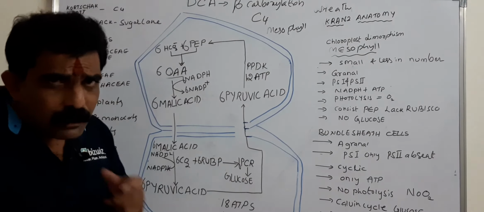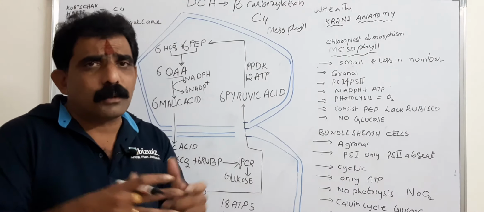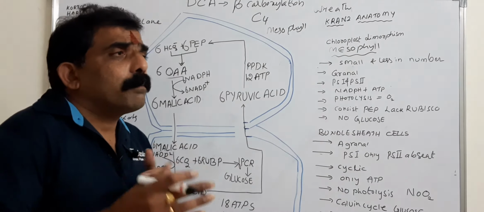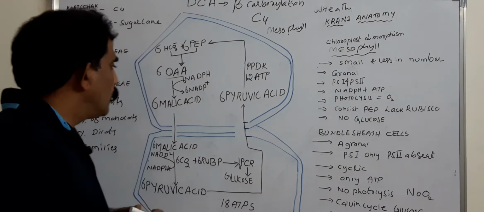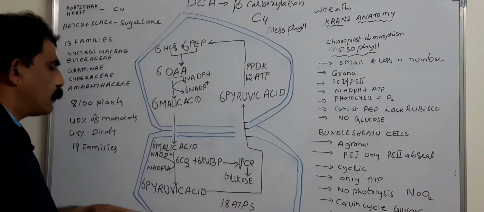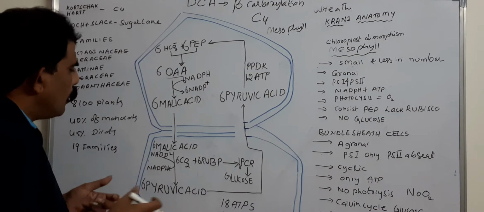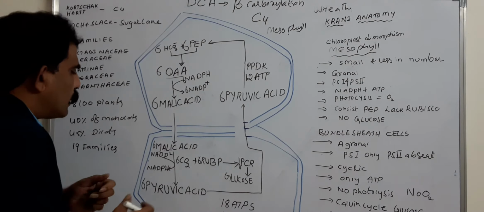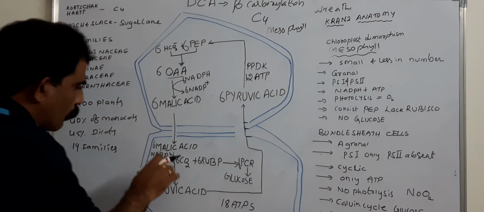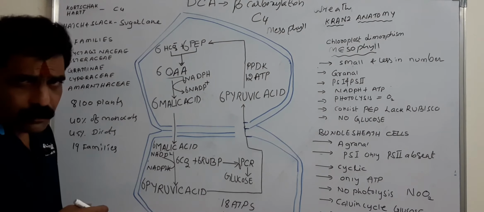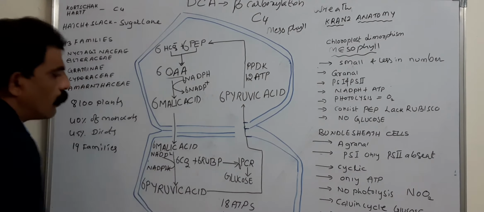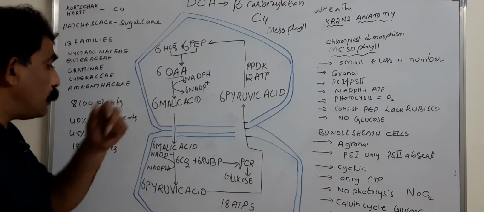All the mesophyll cells and bundle sheath cells are connected through cytoplasmic connections, plasmodesmata, cytoplasmic passages among the cells. Now, through the plasmodesmata, this malic acid enters into the bundle sheath cells. In bundle sheath cells, malic acid undergoes decarboxylation as well as oxidation, both. But our focus is on decarboxylation. So here, carbon dioxide is removed from the malic acid.